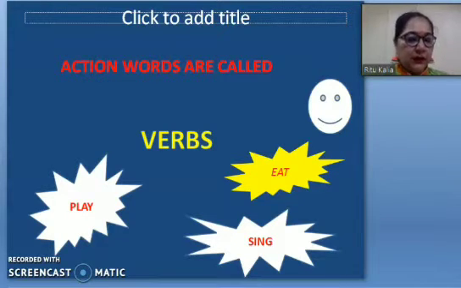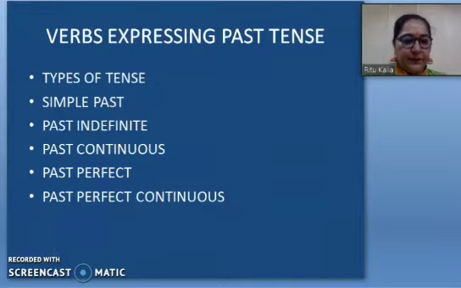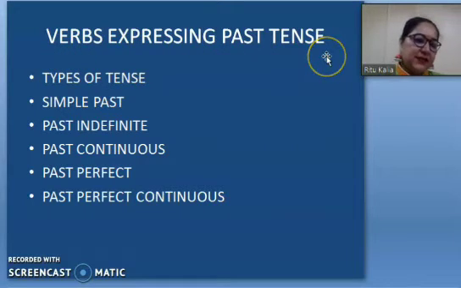Now we will learn how we are using it, and in the next PPT I am going to tell you how many types of tenses there are and how we are using these verbs there. Right, now just see here. I have written verbs expressing past tense, meaning types of tenses.